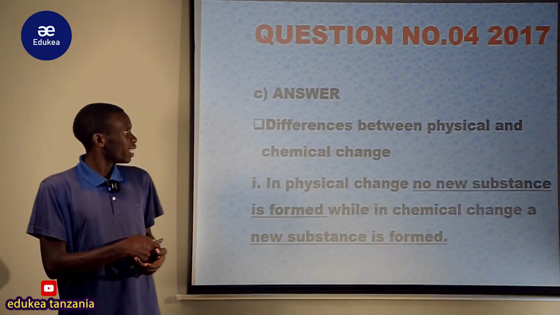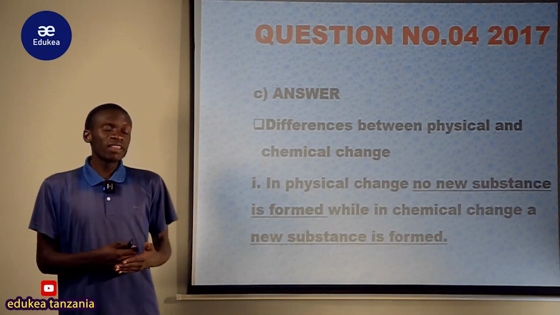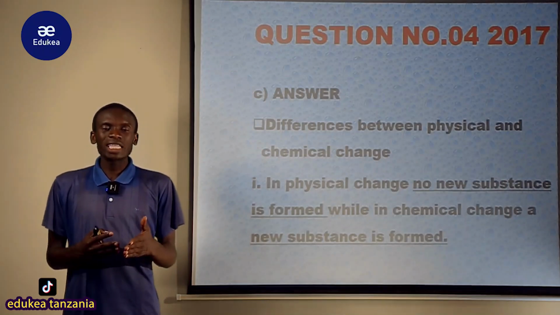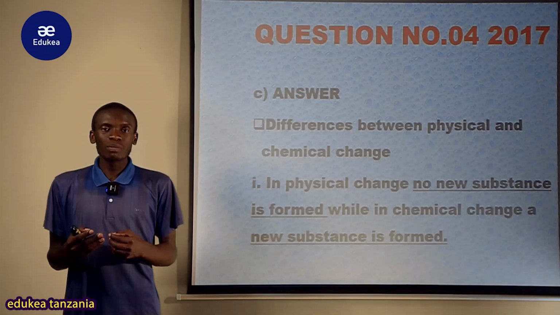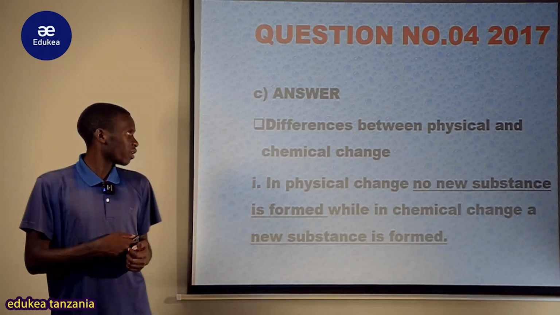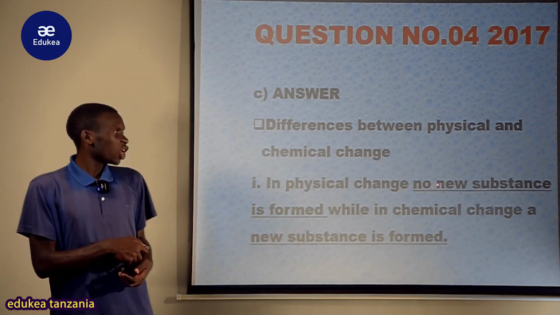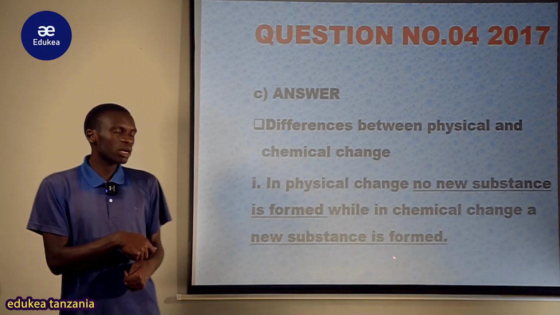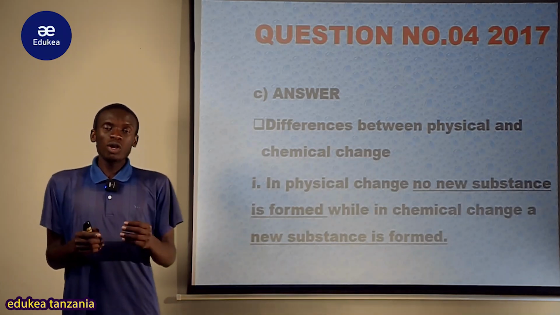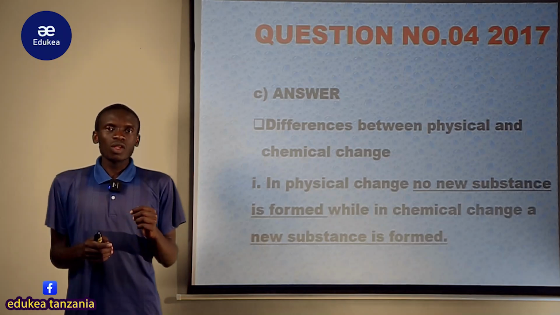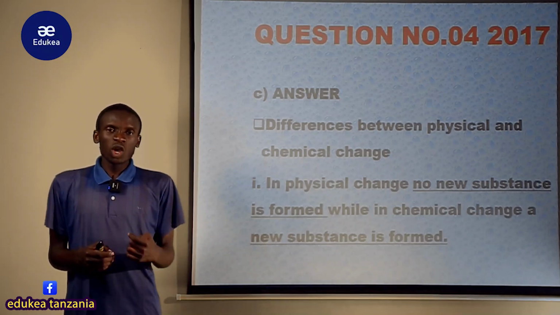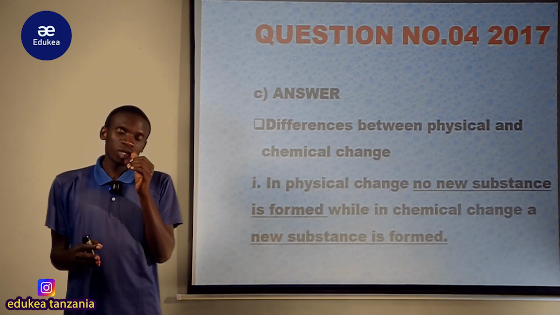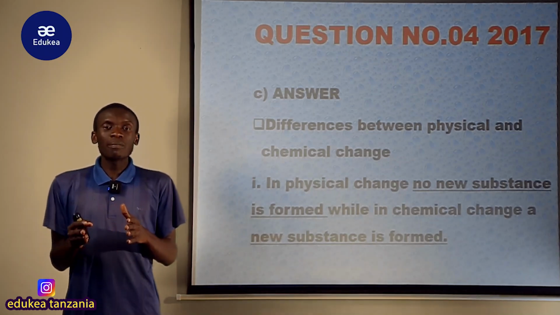After then, let's see what are the differences between physical change and chemical change. Utofauti upoje kati ya physical change na chemical change. We say that in physical change, no new substance is formed, while in chemical change, a new substance is formed. On physical change, no new substance is formed, but on chemical change, a new substance is formed. Example, if